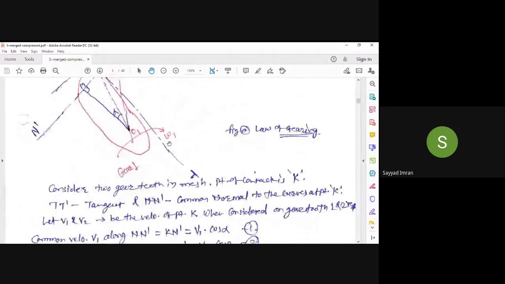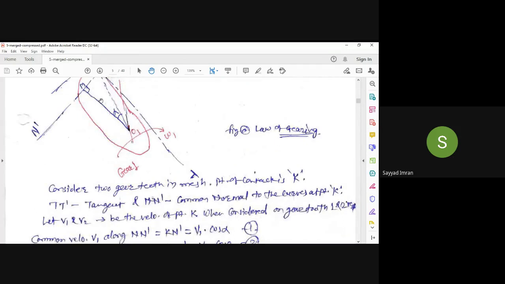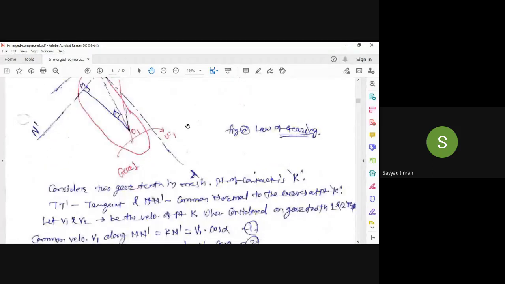Now we will see the derivation. Here consider two gear teeth. They are meshing with each other. The point of contact is K. I have shown it here. T1 T dash is the tangent and NN dash is the common normal to the curves at the point of contact K. Now let us consider V1 and V2. These are the velocities of point K when considered on gear tooth 1 and 2 respectively.